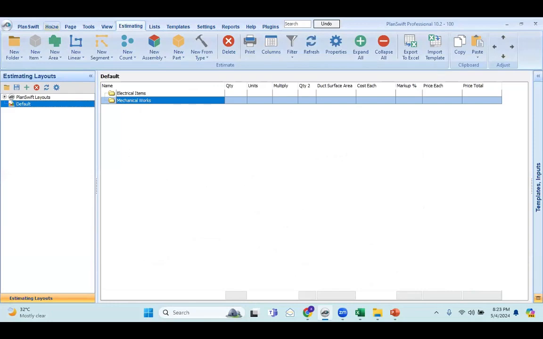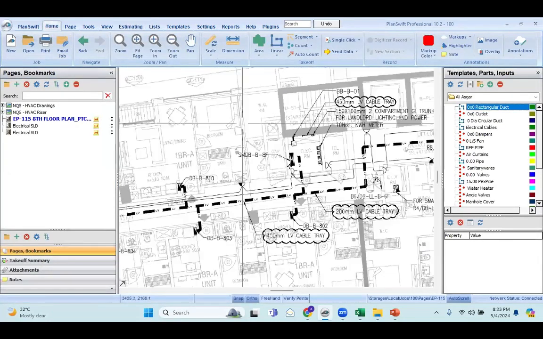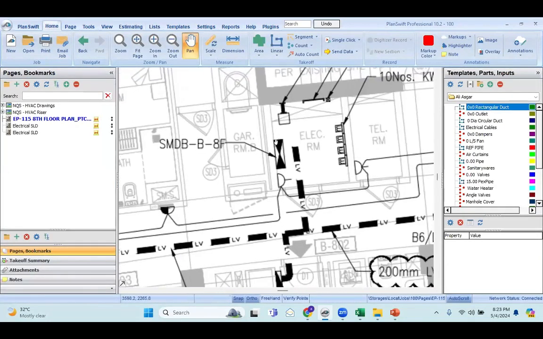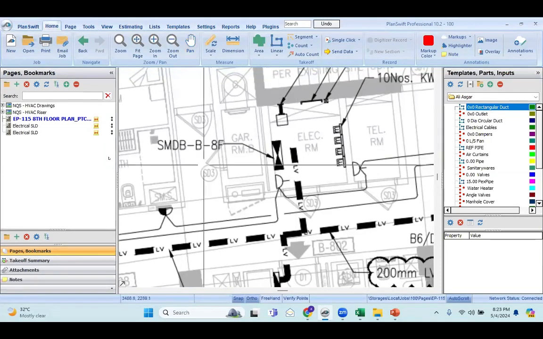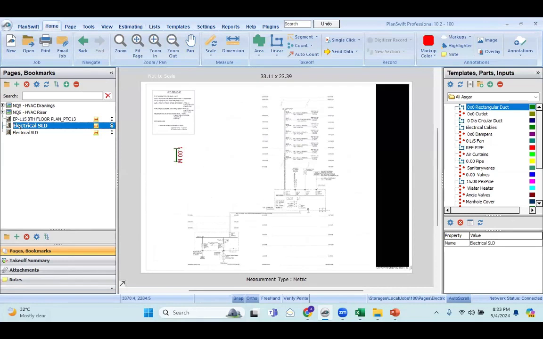So how I'll do it, I'll go to the home, and this is the SMDB. I'll quickly go to the electrical SLD. SLD is a single line diagram. This will give you overall information on the complete electrical system for a building.